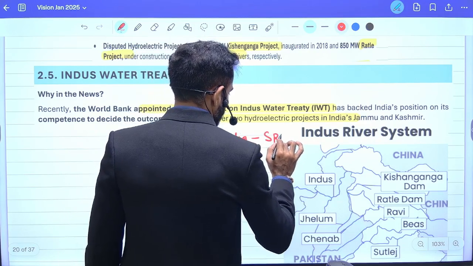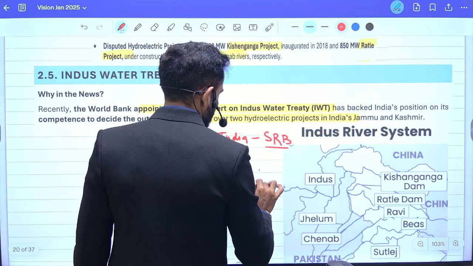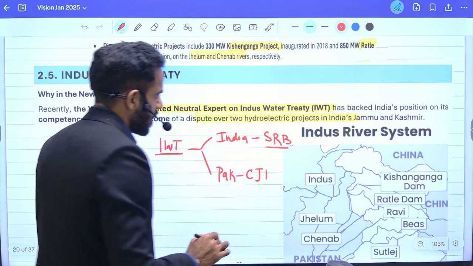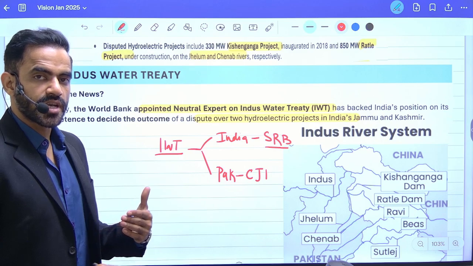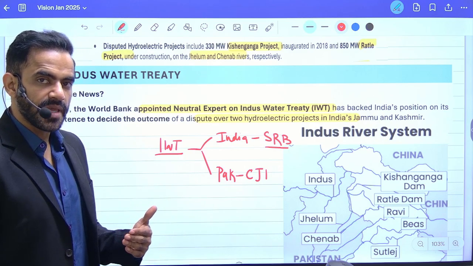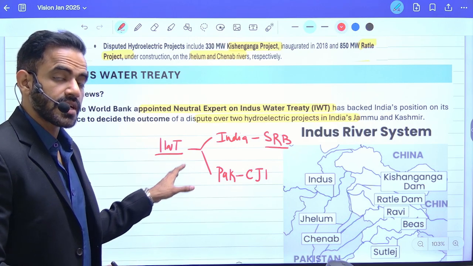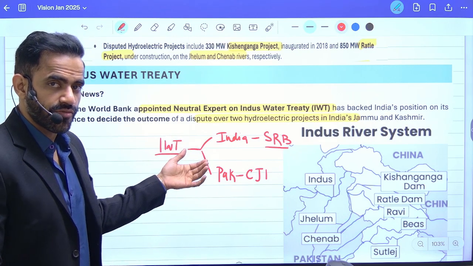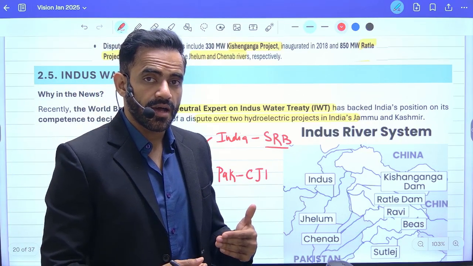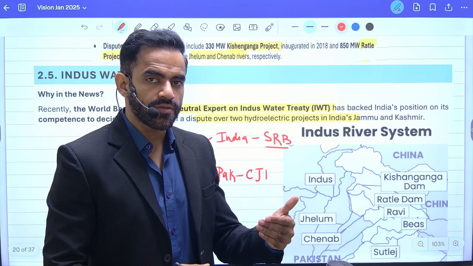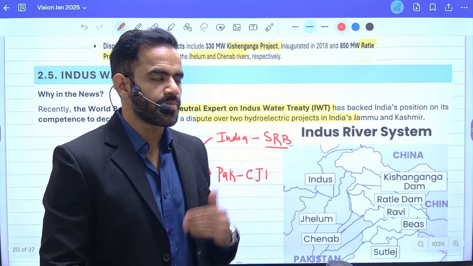India will get the water of Satluj, Ravi and Beas. Pakistan will get the water of Chenab, Jhelum and Indus. Now, recently, Pakistan claimed that India is constructing dams and therefore India will be able to control the flow of water. India's argument is that the IWT, that is this treaty, allows the construction of dams. But the counter argument of Pakistan is that it will allow India to control the water flow. Therefore, India may create flood-like circumstances or drought-like circumstances in Pakistan.